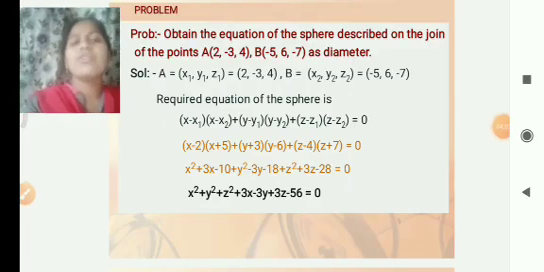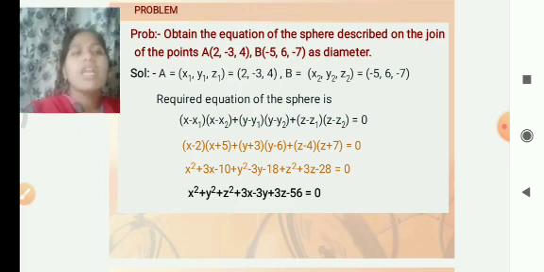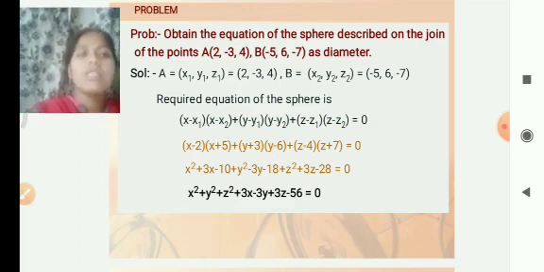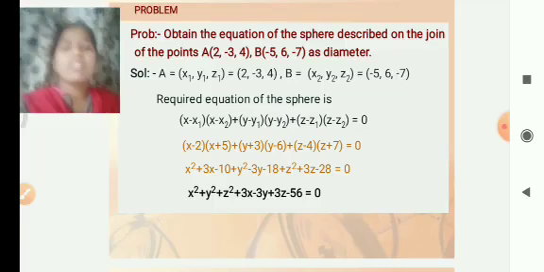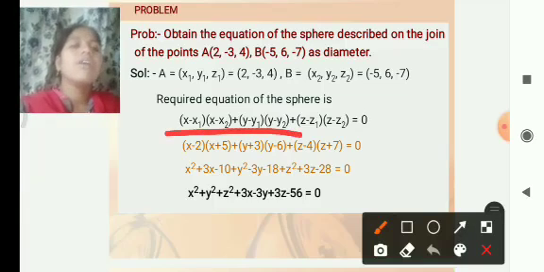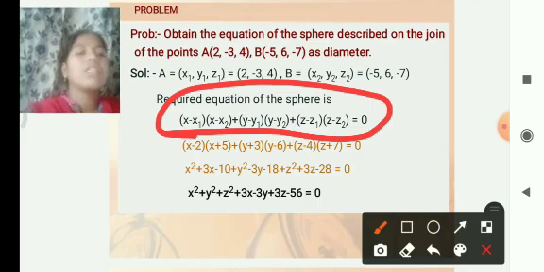By using the formula, with A (x1, y1, z1) as (2, minus 3, 4) and B (x2, y2, z2) as (minus 5, 6, minus 7) being the two ends of the diameter, we have to find the equation of this sphere by using this formula.